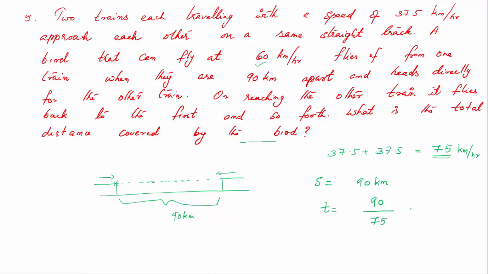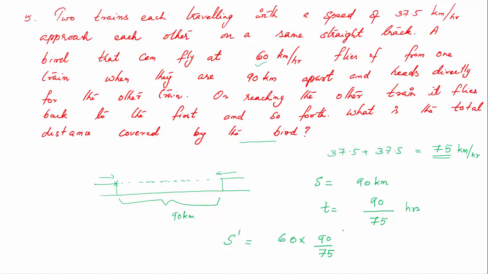Now this will be the time these two trains take to collide, that is 90 divided by 75. Now in this time, how far can this bird fly? So the velocity of the bird you know, and the time available for the bird to fly you know, in hours. So you can calculate the distance covered by the bird. So the distance covered by the bird, let us say S dash, is equal to the velocity of the bird, that is 60, into the time it has, that is 90 divided by 75.